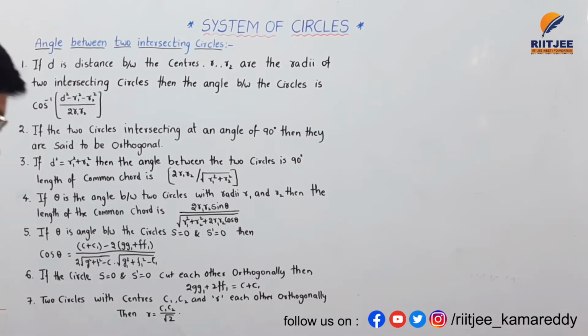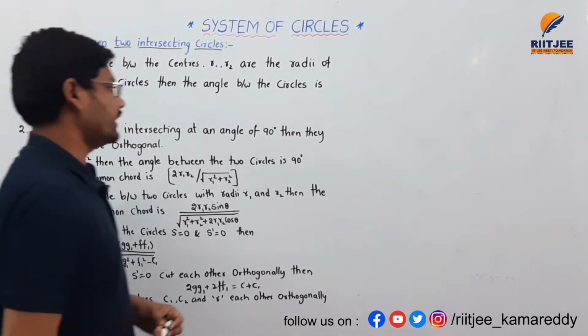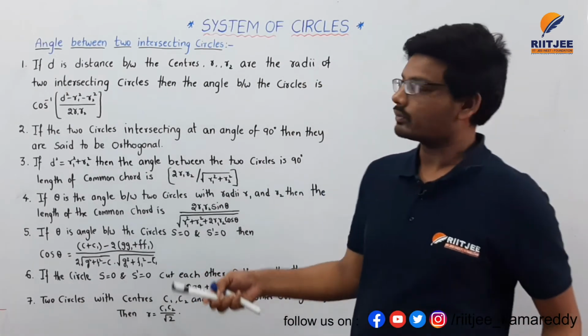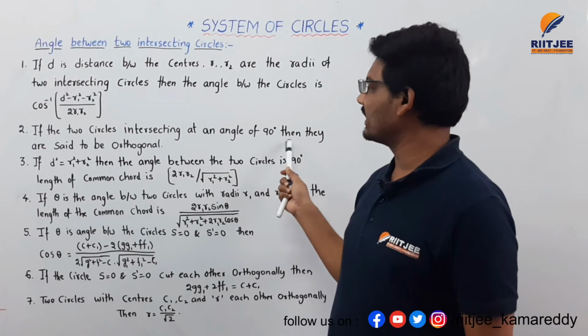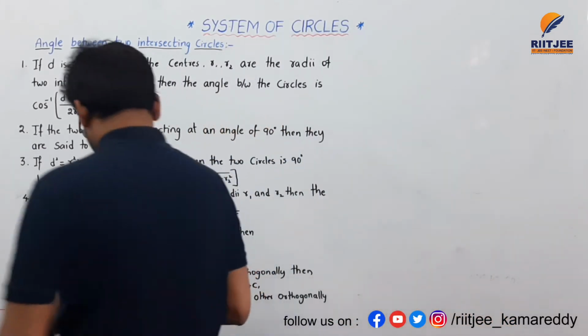The next point: if two circles intersect at an angle of 90 degrees, then they are said to be orthogonal.